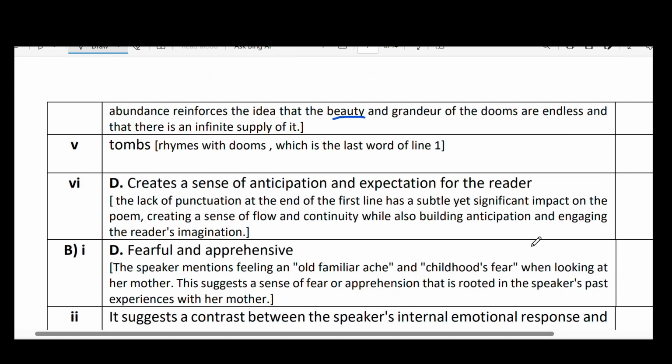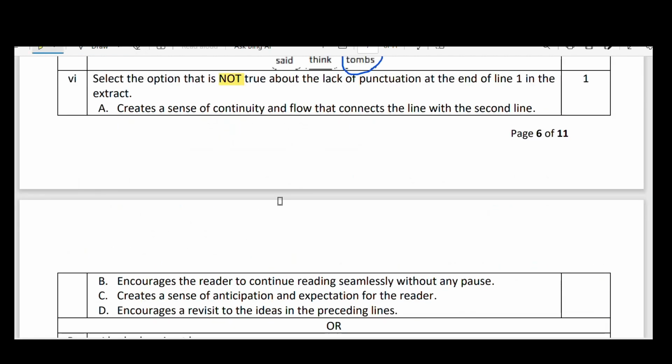So as per that, creates a sense of anticipation and expectation for the reader, this is the wrong one. All the others are right. It creates a sense of continuity and flow. When there is no comma or full stop, you will directly go into the second line.